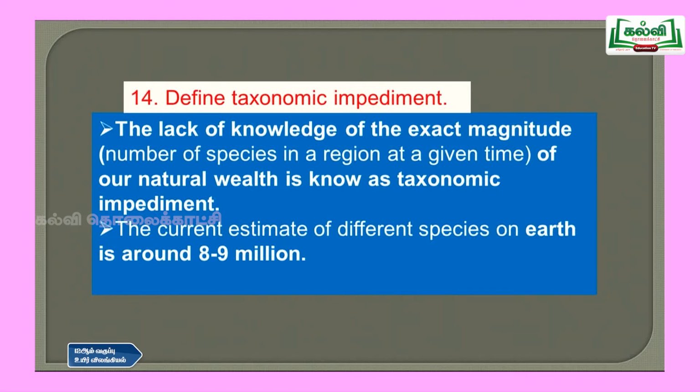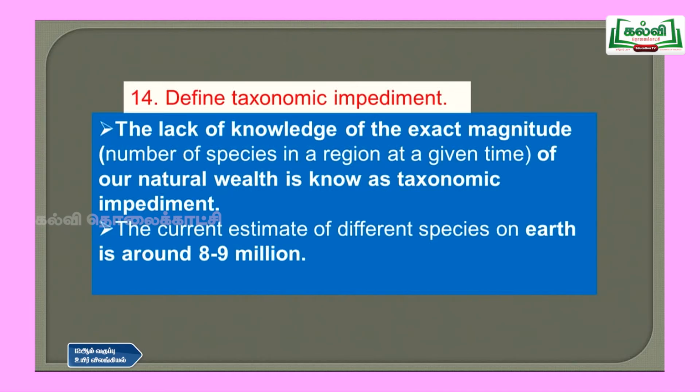Then question number 14, define taxonomic impediment. So the lack of knowledge of exact magnitude, that is the number of species in a region at a given time, of our natural wealth, is known as taxonomic impediment. So how many organisms are there in a particular area, that we don't know. So that lack of knowledge is called impediment. And the current estimate of different species on the earth is about 8 to 9 million.